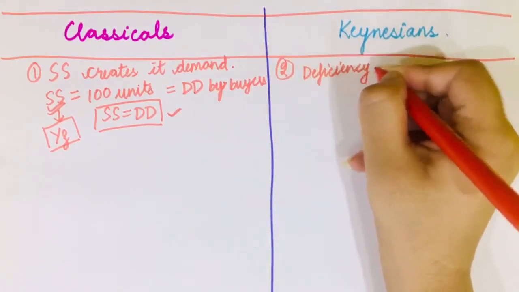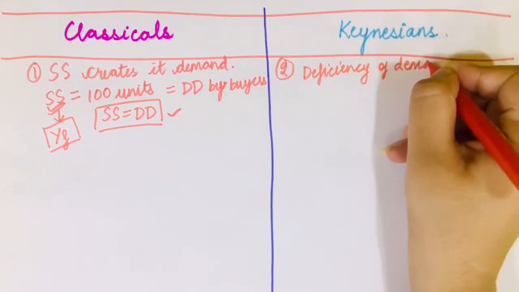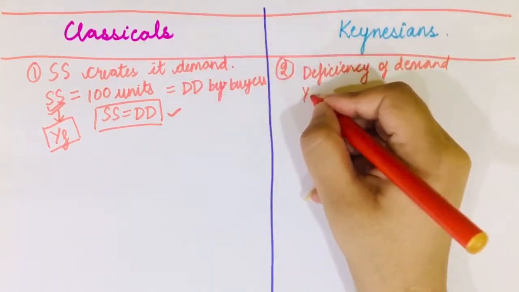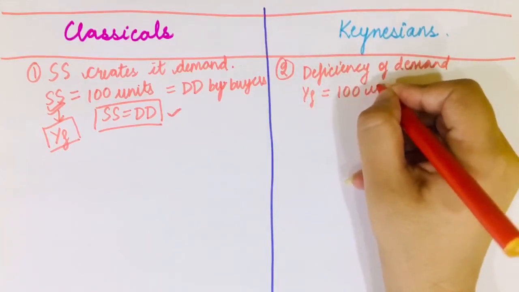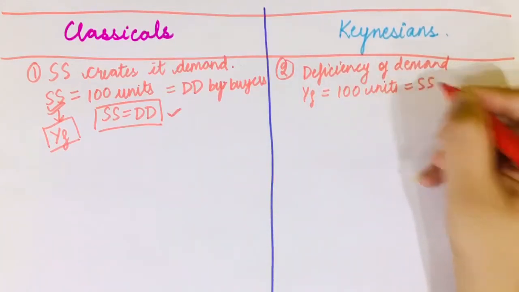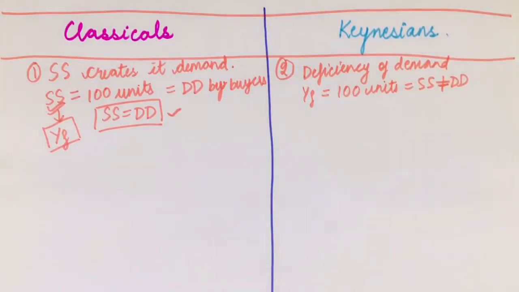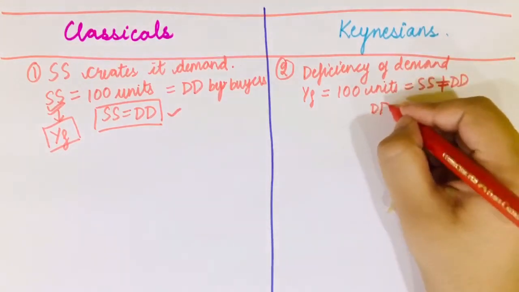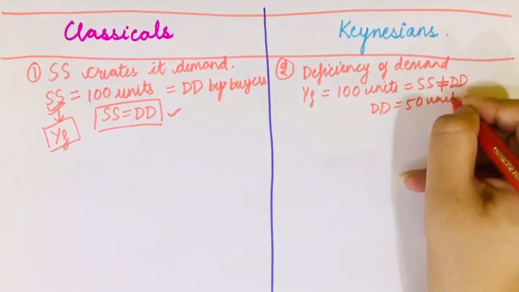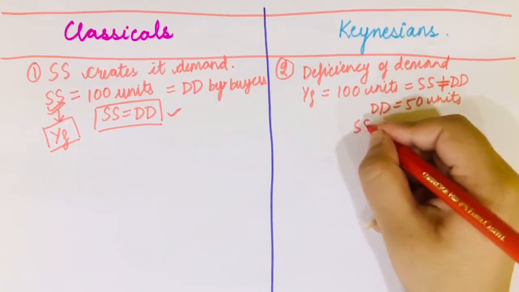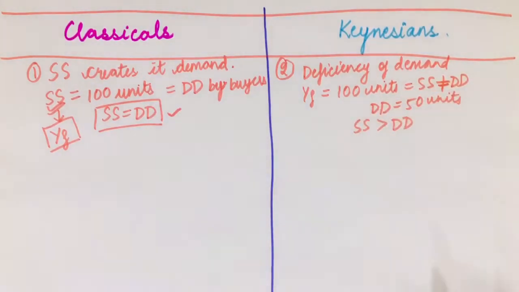However, Keynesians come and they say that there is deficiency of demand. So what do you mean by deficiency of demand now? It means that if my producers supply this YF equal to 100 units, then it may not be true that this is demanded. Maybe the total demand in the economy is just 50 units. So what is happening here is that supply is greater than demand, and it violates the principle of economics. So Keynesians say that such a thing is possible in an economy. So this is one of the major differences between the two schools of thought.